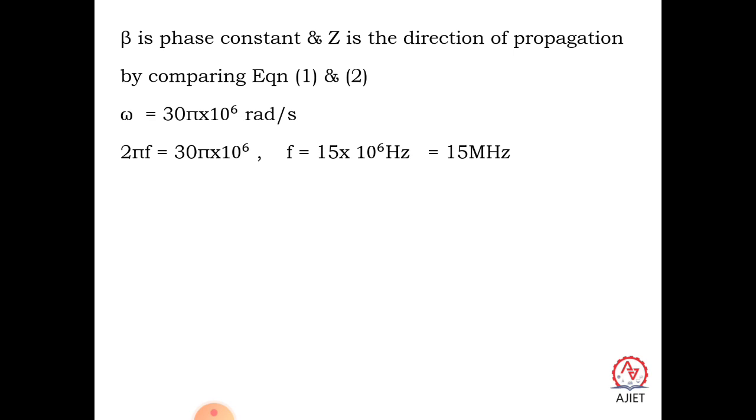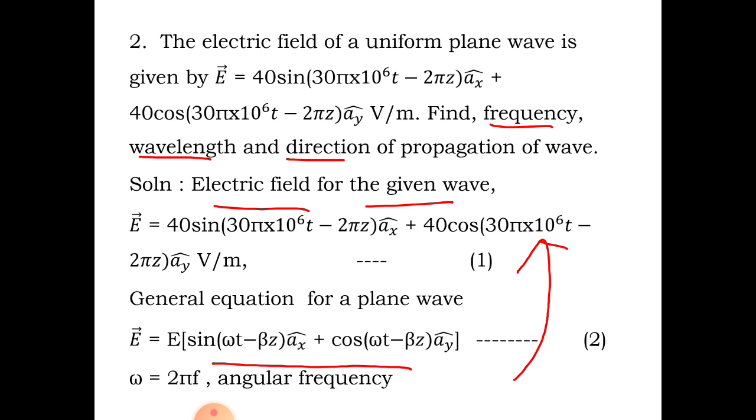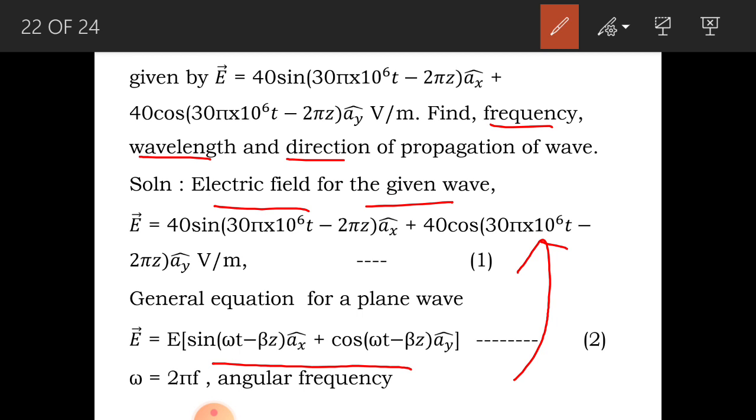As I told you, comparing equation 1 and 2, as you can see in the back slide, in place of omega there is a term 30 pi into 10 to the power 6. In place of beta you get a term 2 pi z. So comparing, you get omega is equal to 30 pi 10 raised to 6.